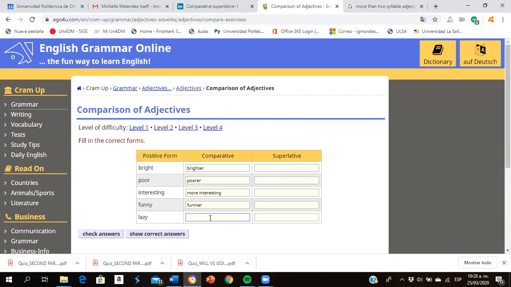Lazy. Lazier. Spell it. L, A, Z, I, E, R. Good. Very good. Okay. Excellent. Good job. All right.